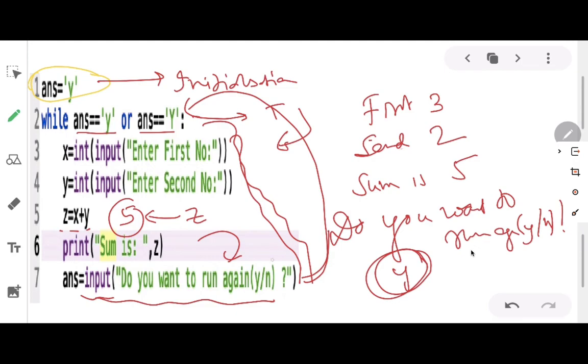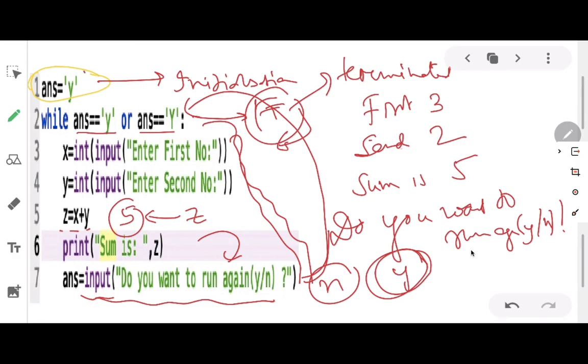In the next run also, after running these codes, it will again ask whether I want to run the code again or not. If I press Y here again, then again this condition will become true and it will continue running till you keep on pressing Y. Now the moment you press N or any other key, then this condition will become false, and once this condition becomes false, the loop will be terminated.